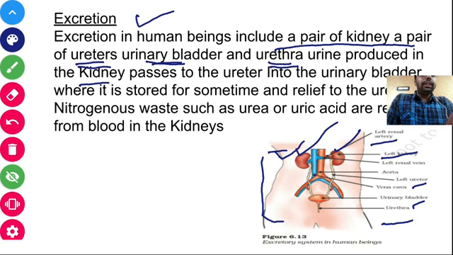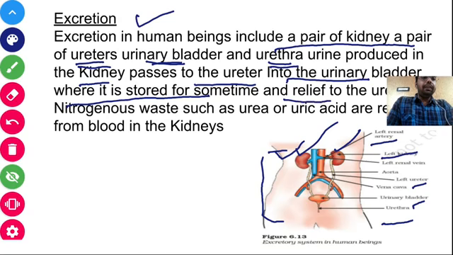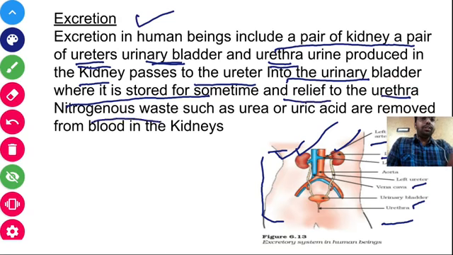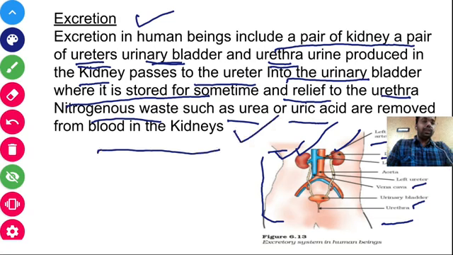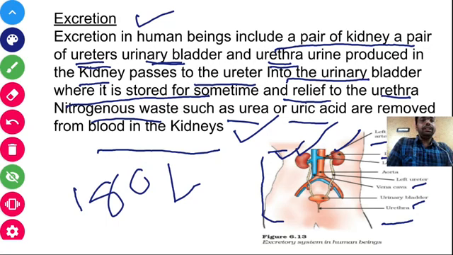Okay. So the urine passes from the kidney through the ureter into the urinary bladder, where it is stored for some time and then released through the urethra. Nitrogenous waste such as urea or uric acid is removed from the blood in the kidney. That happens by the purification of the blood. Our kidney purifies 180 liters of blood per day. Okay, so purification occurs and nitrogenous waste is generated here, and the nitrogenous waste is transported through the ureter into the urinary bladder, then it moves out of our body through the urethra. It is all about your excretory system.